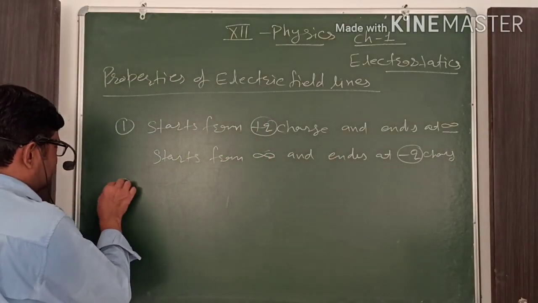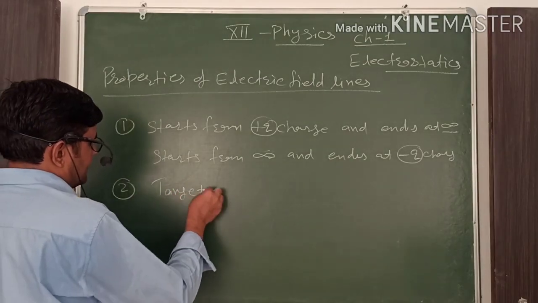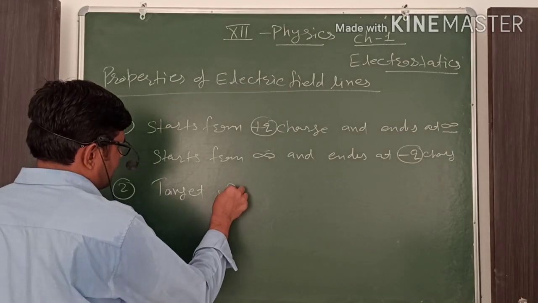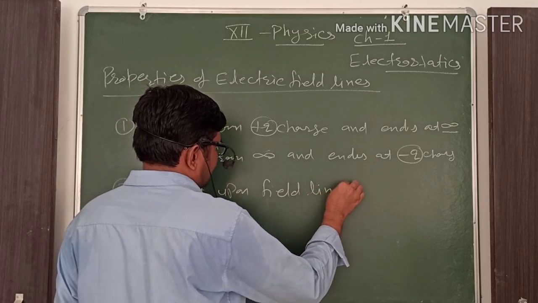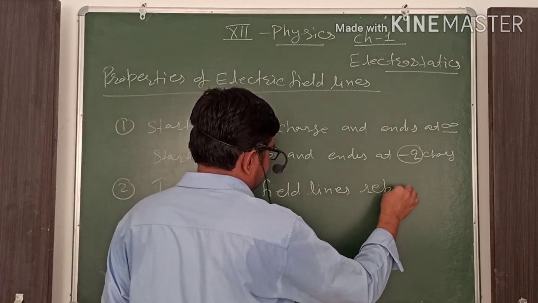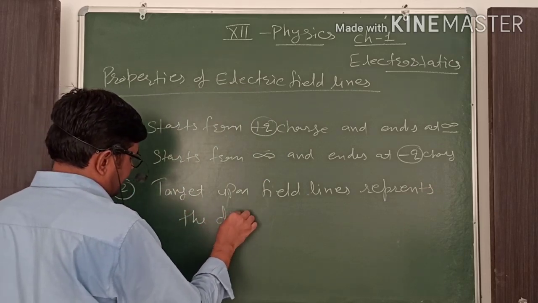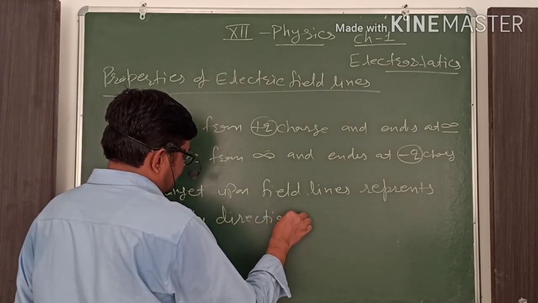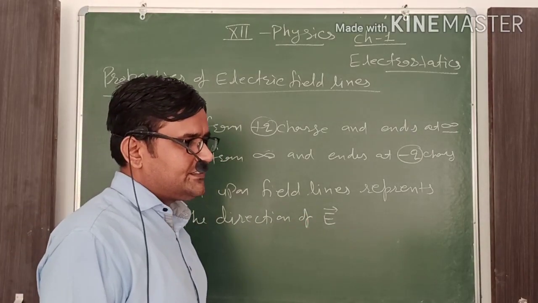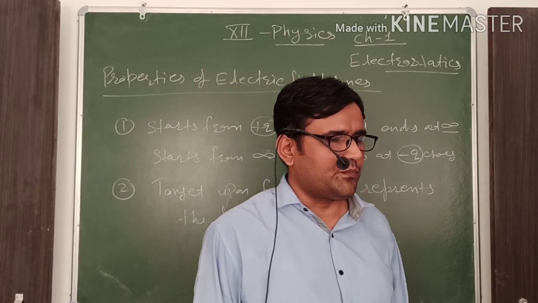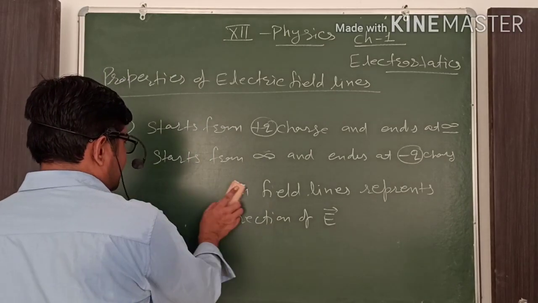The next important point: the tangent upon field lines represents the direction of the electric field, the direction of the electric field. These are the two main important properties. Now we will move on to the third property.